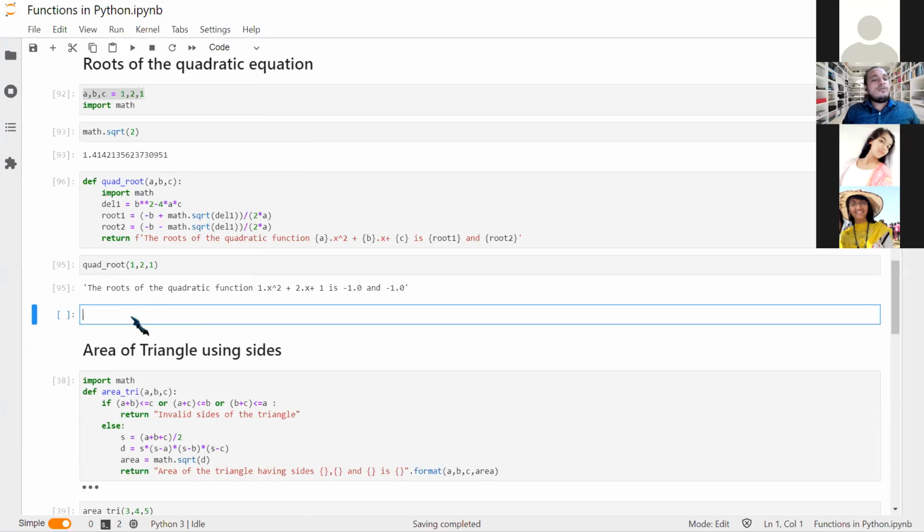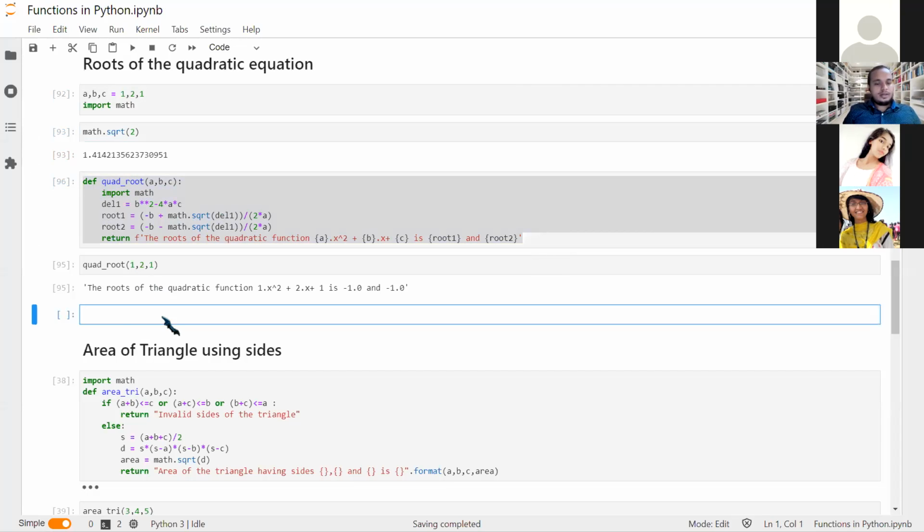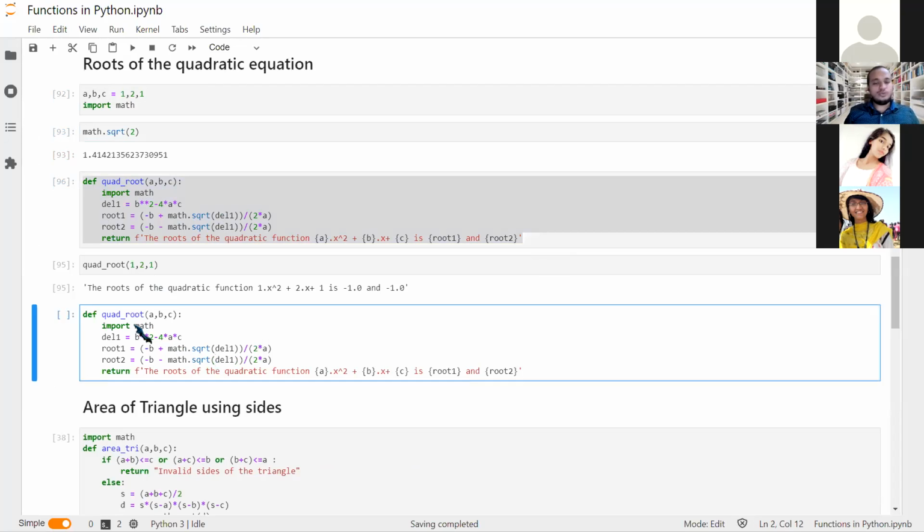Now, what if the domain is a complex number? What if I have not chosen 1, 2, and 1, which is obvious every time, because whatever quadratic function we get, it is not always perfect, right? We may get a complex root. We may get two complex roots. So for tackling that, we may use the same function. I am just going to change it from math to CMath.